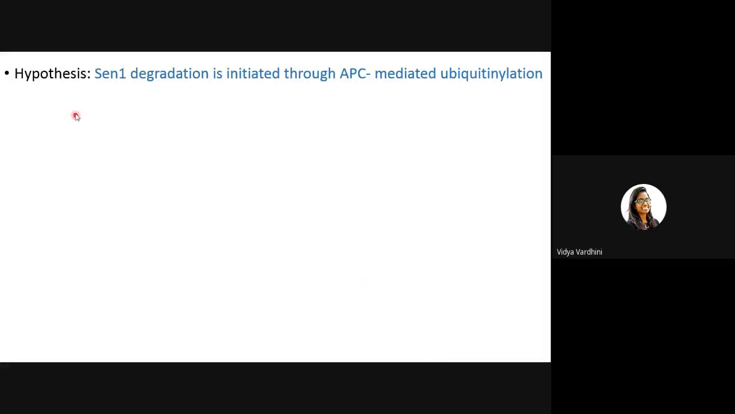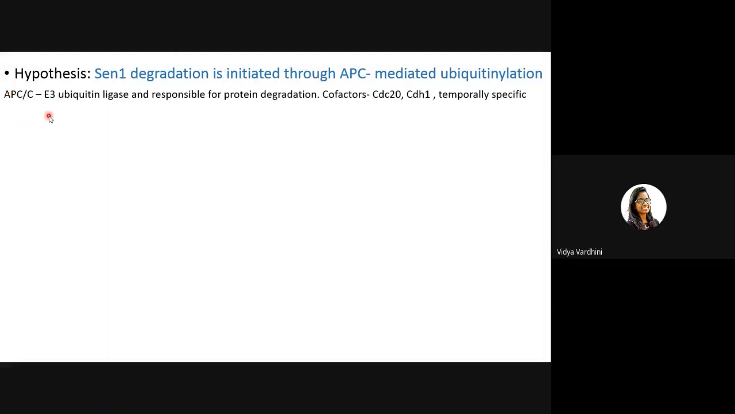And then they went further to another hypothesis, that SEN1 degradation is initiated through APC-mediated ubiquitination. APC is an E3 ubiquitin ligase and is responsible for protein degradation. This APC/C complex requires two cofactors, one is CDC20 and the other is CDH1. CDC20 is utilized for protein degradation during G2 and S phase, whereas CDH1 is used for degradation of proteins during G1 phase. Since our protein is being degraded in G1 phase, we assume that it is probably due to CDH1.